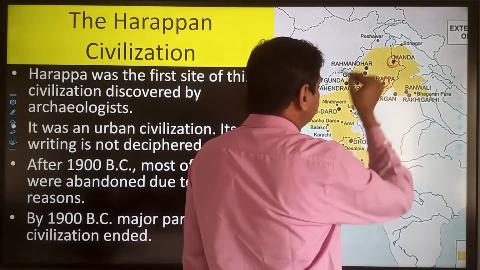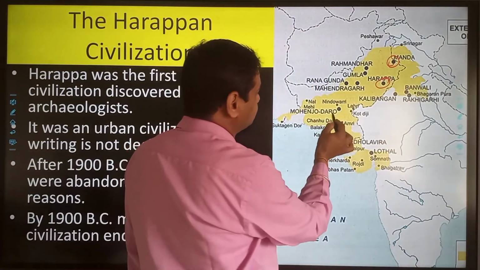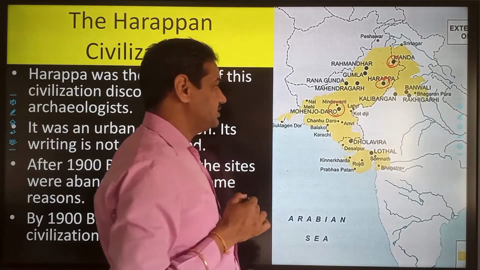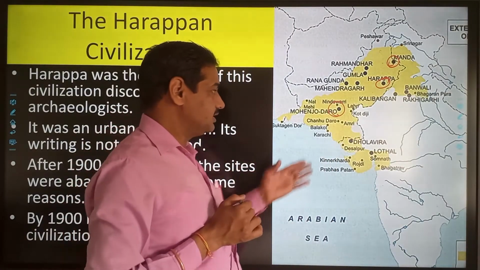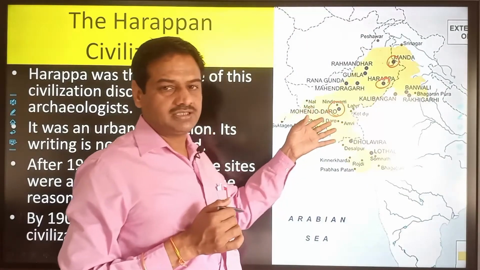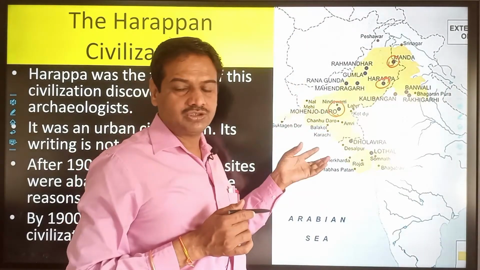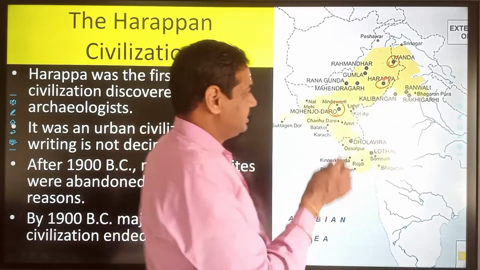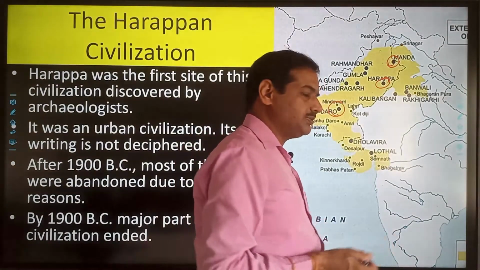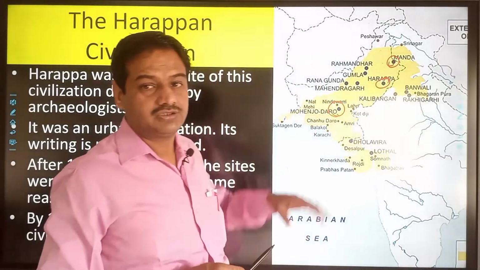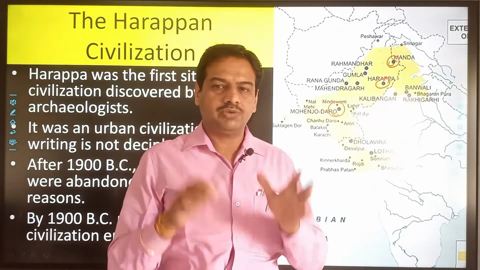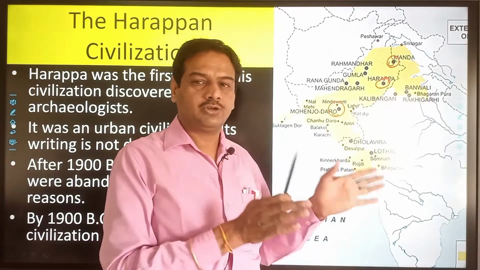Manda is also in northern Pakistan. Mohenjo-daro is the second most important place discovered by the archaeologists, and it also belongs to the Harappan civilization. We will also read about Mohenjo-daro in this chapter. After independence, various places were also discovered in India, because when India got partitioned, the maximum part of the Harappan civilization went to Pakistan.